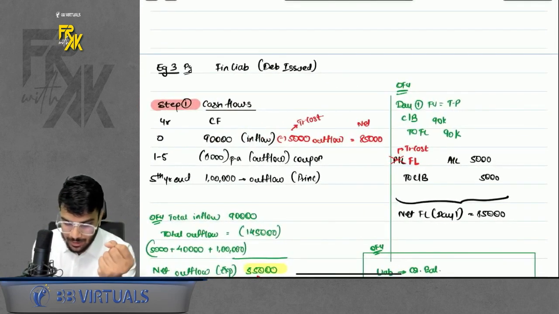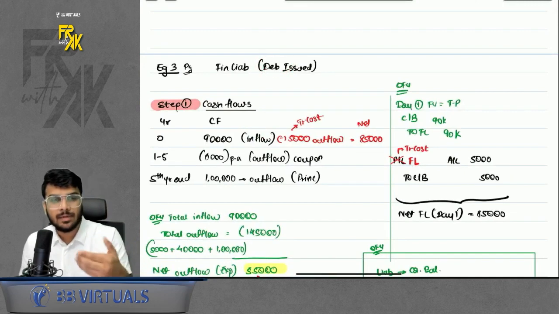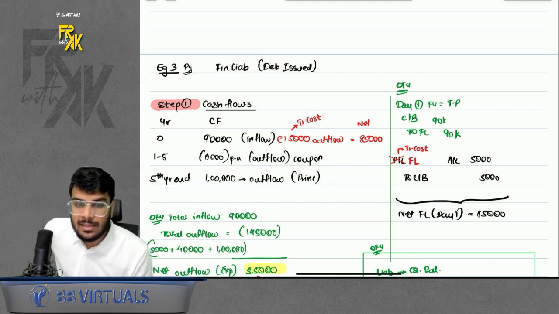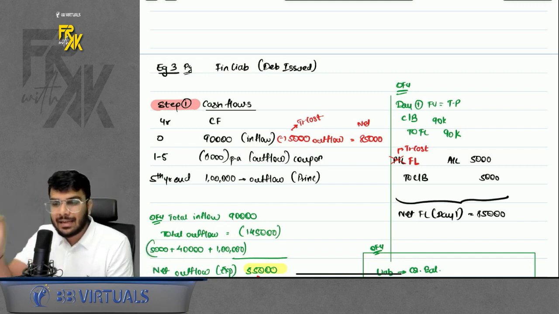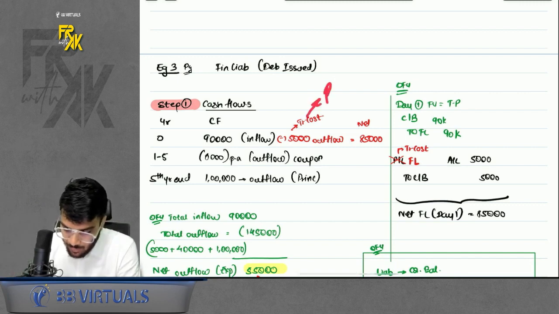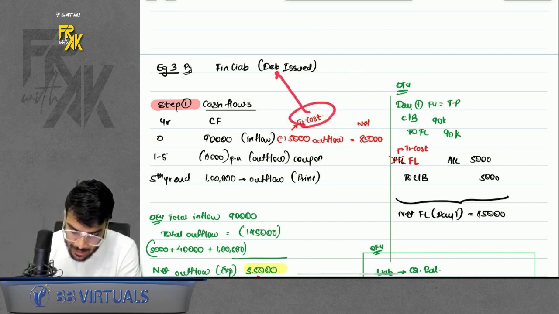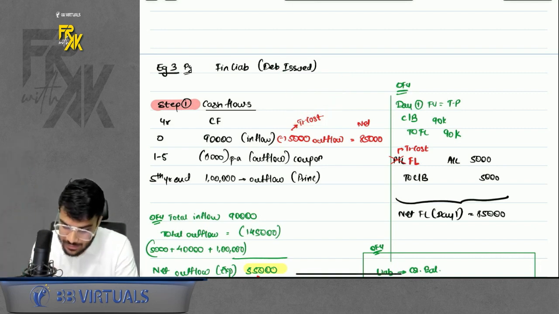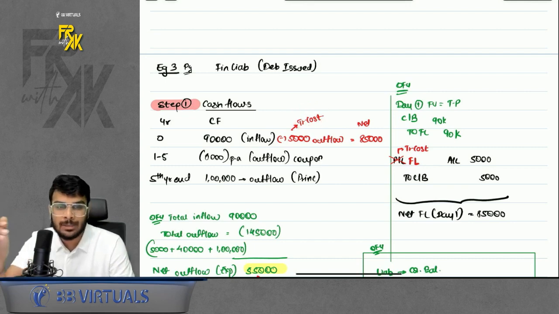Let's say, for example, you are issuing some debentures. So you will have to incur some processing charges also for issuing the debenture, for raising the funds. So that is nothing but transaction cost. So if you incur any transaction cost, what should be the treatment? Do not transfer this directly to profit and loss. This transaction cost has been incurred for the whole instrument. That means along with the interest, even this transaction cost should be amortized over the period of loan.